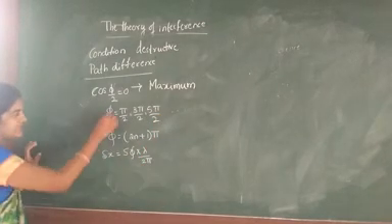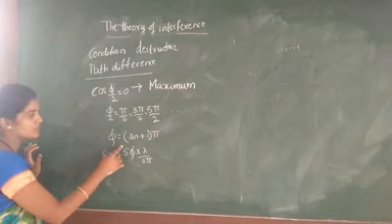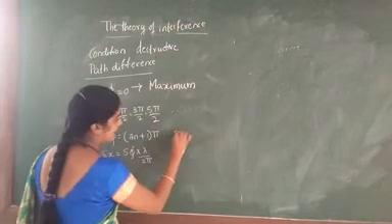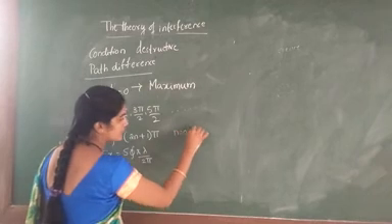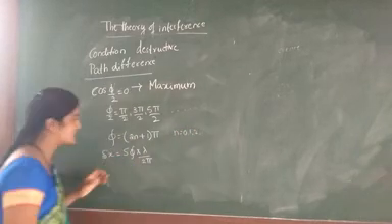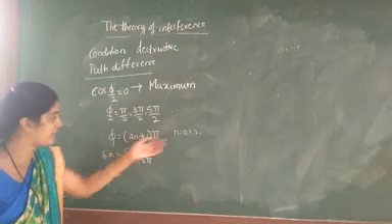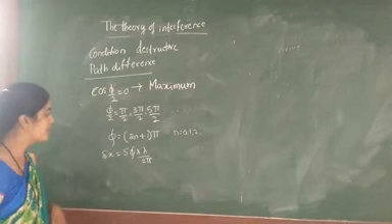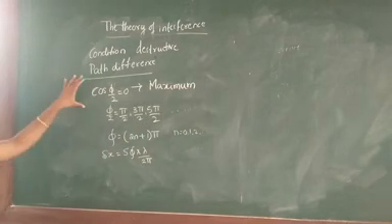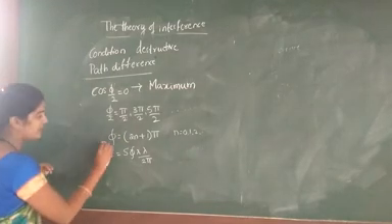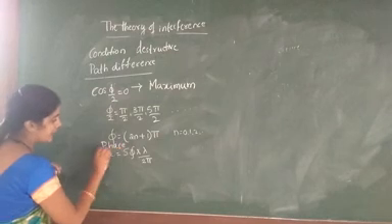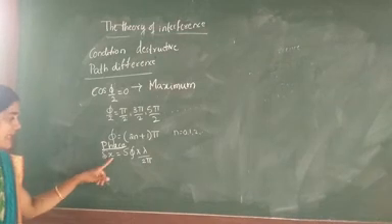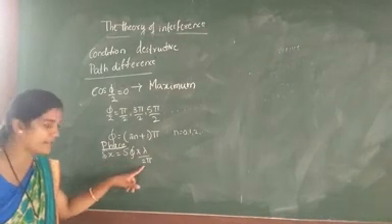Therefore psi is equal to (2n plus 1) into pi, where n is equal to 0, 1, 2, 3 and so on. This is what we have calculated for the path difference. For the phase difference we consider the equation delta x is equal to delta psi into lambda by 2 pi.